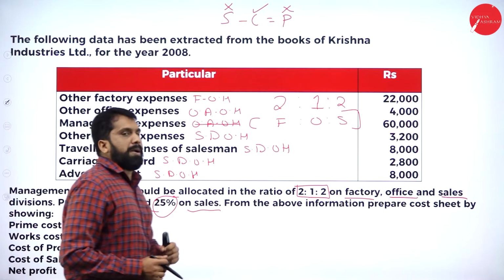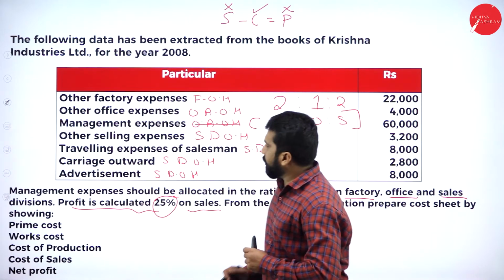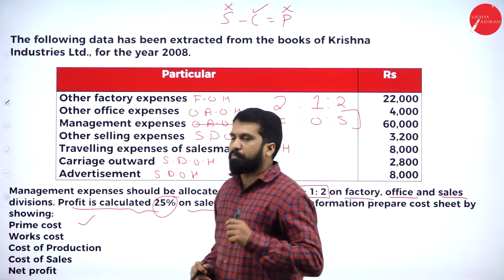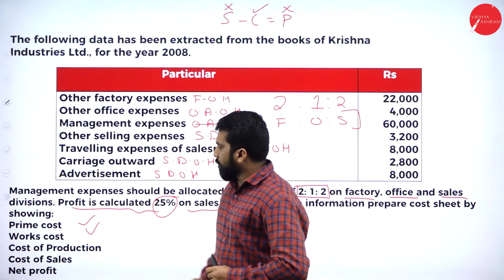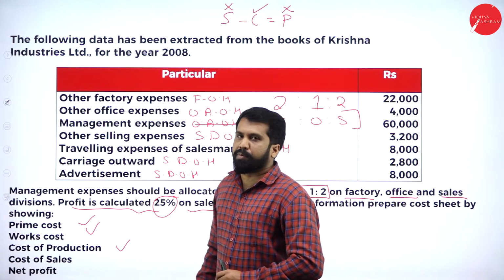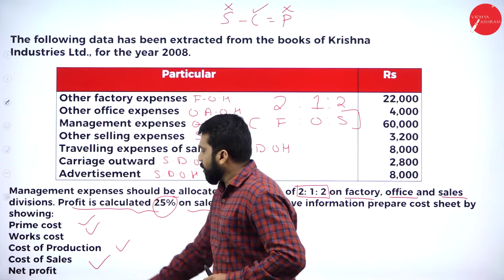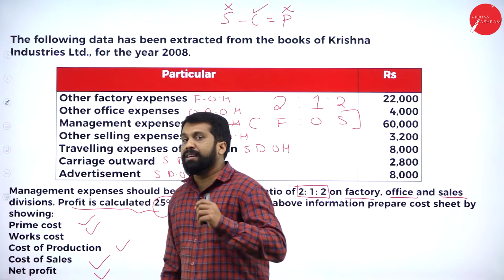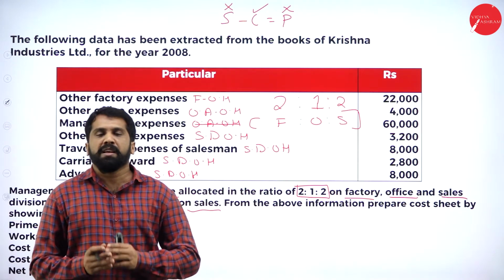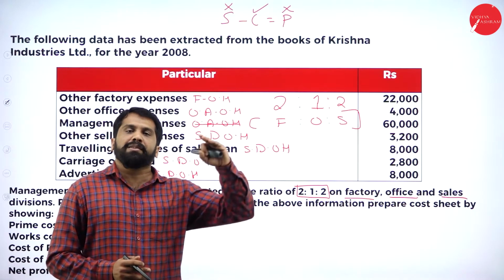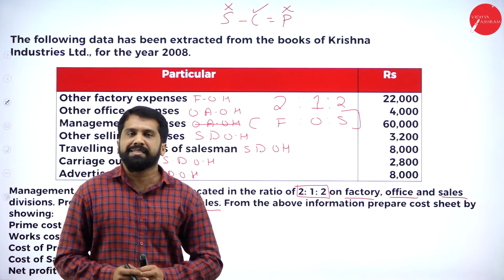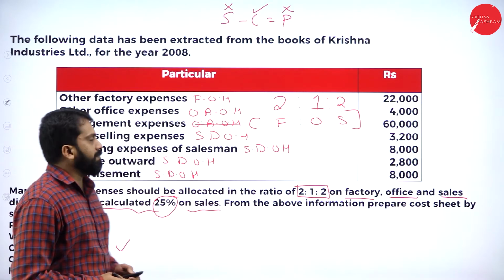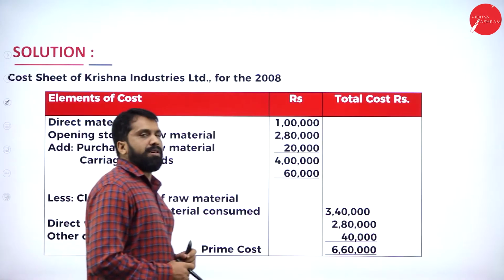You are supposed to prepare prime cost, work cost, cost of production, and cost of sales. Finally, you have to find out the net profit also. If you find out net profit, cost plus profit is your sales. Hope you are clear. Now, this will be your answer.